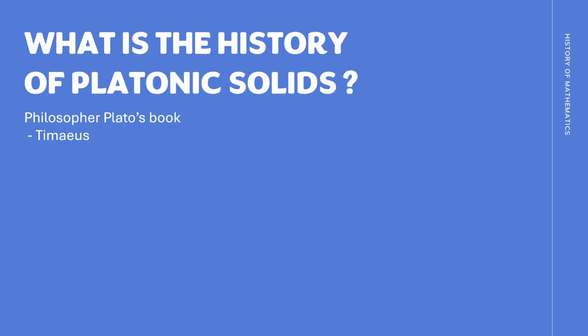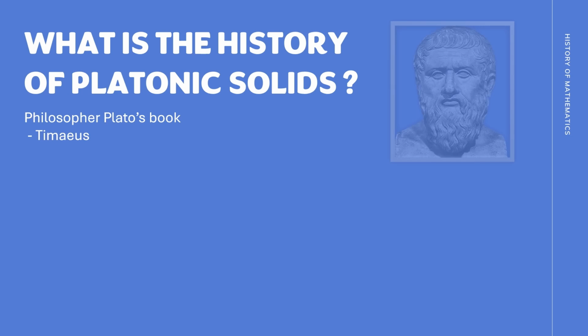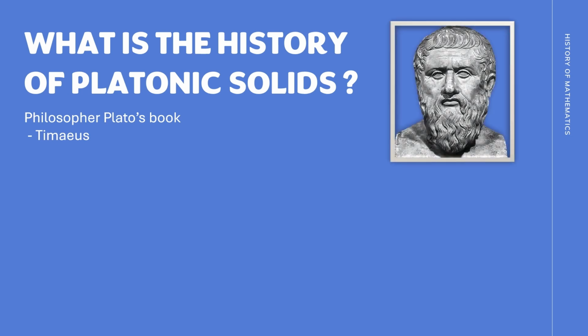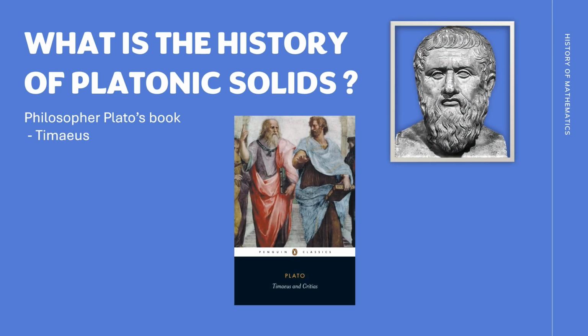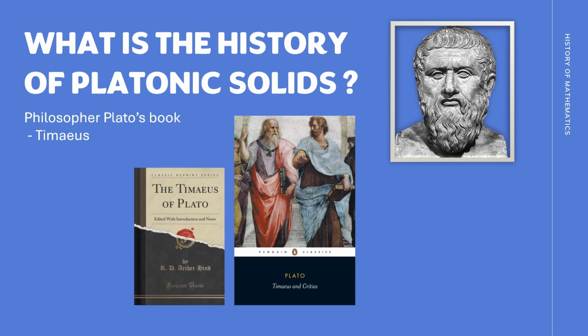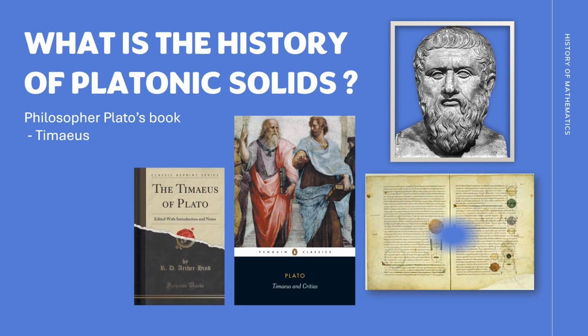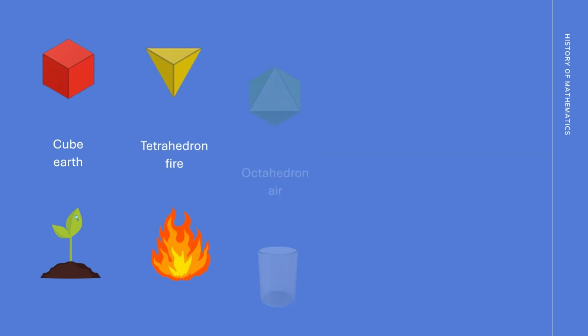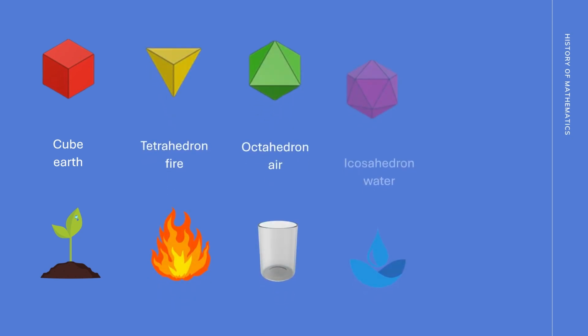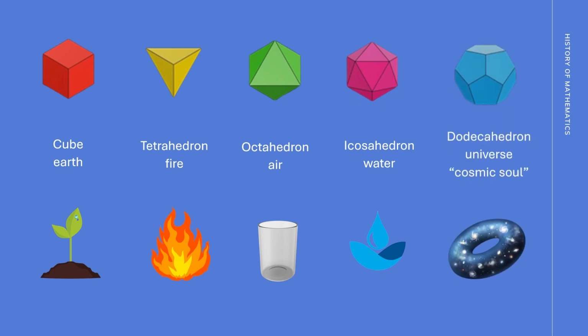What is the history of Platonic solids? The history of the Platonic solids dates back to ancient Greece, where the Platonic solids were described by the philosopher Plato in his book Timaeus. Plato associated each of the Platonic solids with one of the classical elements: the cube with the earth, the tetrahedron with fire, the octahedron with air, and the icosahedron with water. Plato believed that the dodecahedron represented the shape of the universe itself, which he called the cosmic soul.